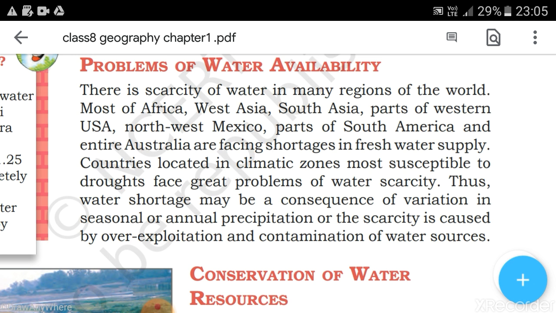Again you can see, a water shortage may be a consequence of variation in seasonal and annual precipitation, or the scarcity is caused by over exploitation and contamination of water sources. So not only one reason is there.